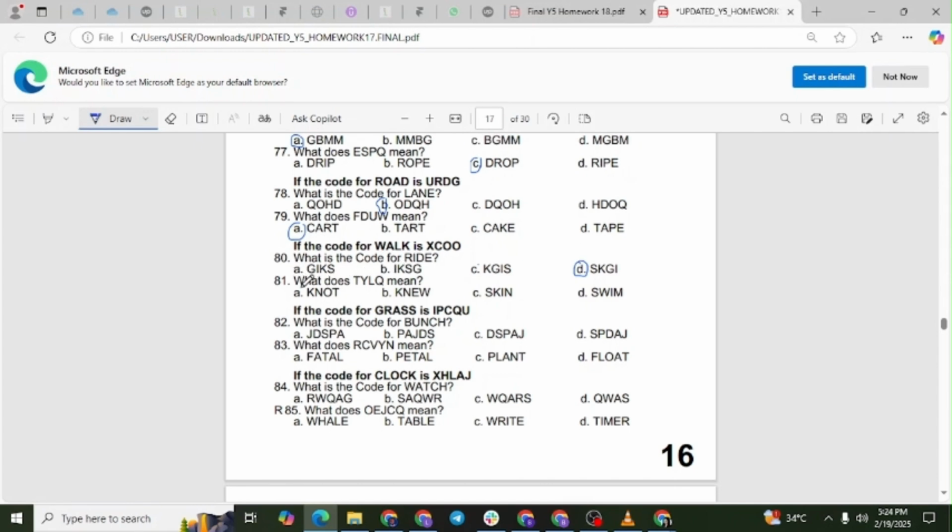Question 81. What does TYLQ mean? Since we determined that the pattern in the previous example involved increasing shifts, we now reverse the pattern to decode the word.